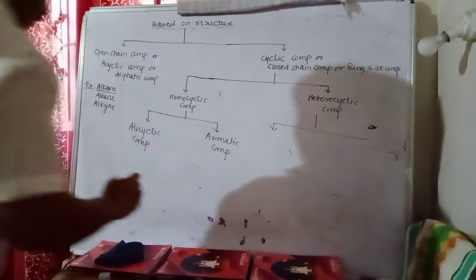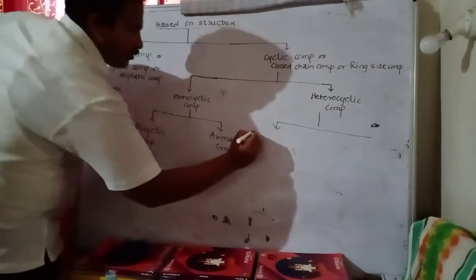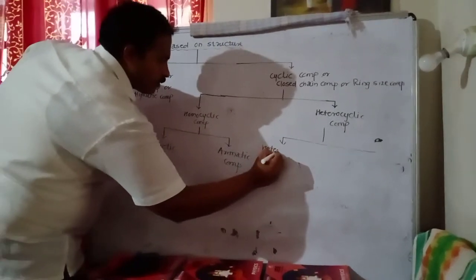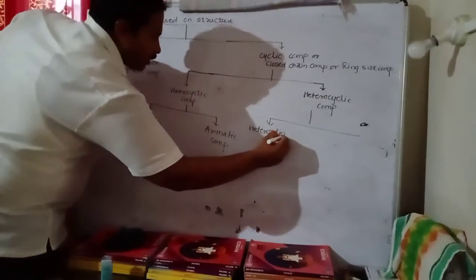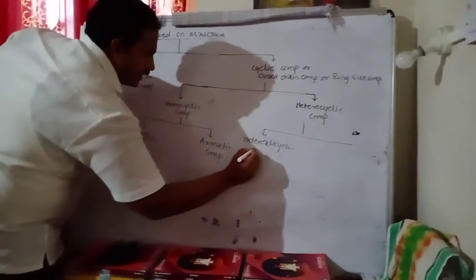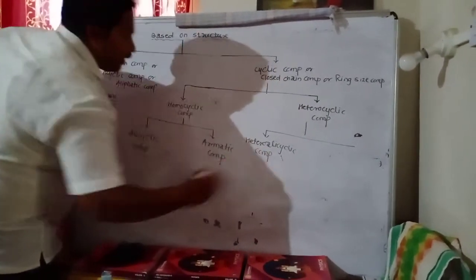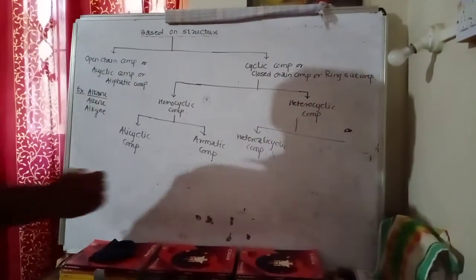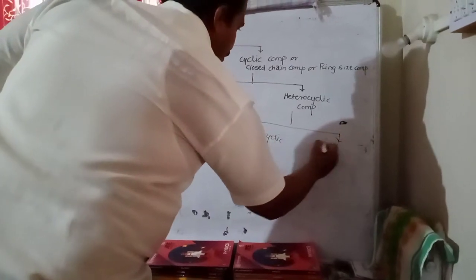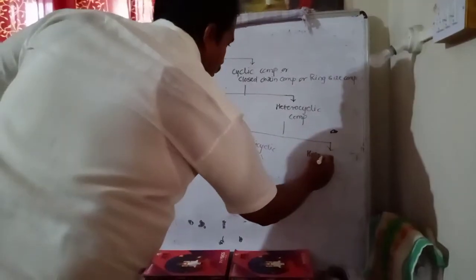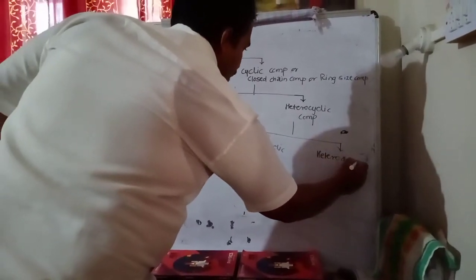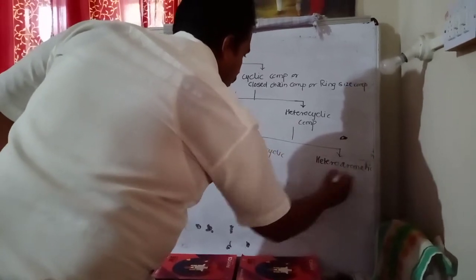First one is heteroalicyclic compounds, and second one is heteroaromatic compounds.